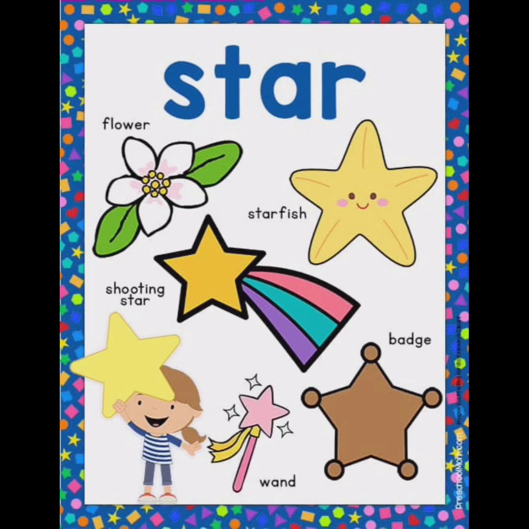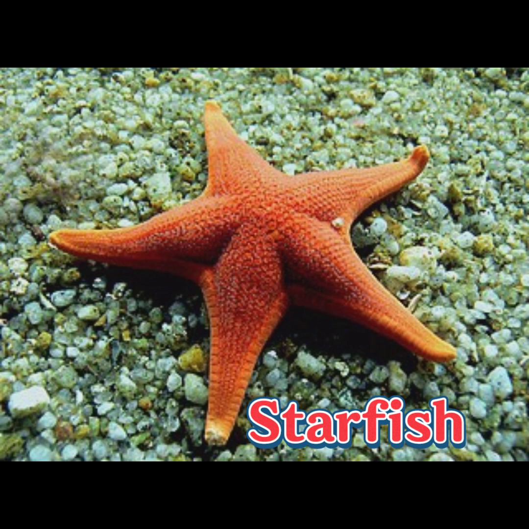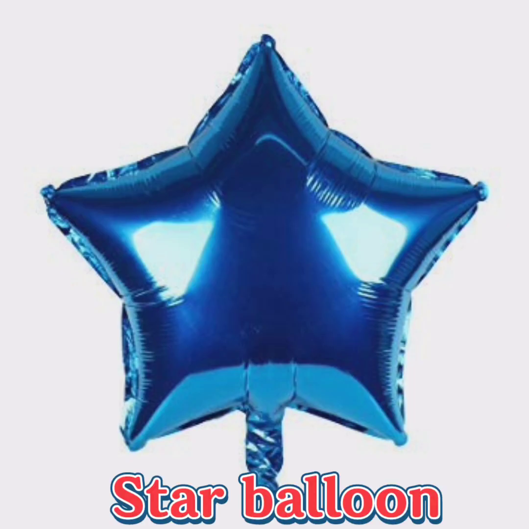I have 10 sides and 5 corners. You can see me in many things around your surroundings. For example, you can see me as a starfish. You can use me as a star balloon.